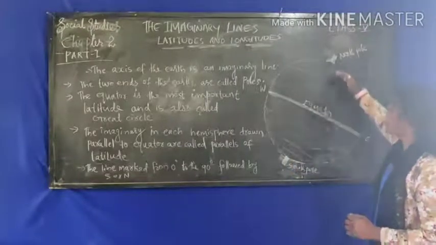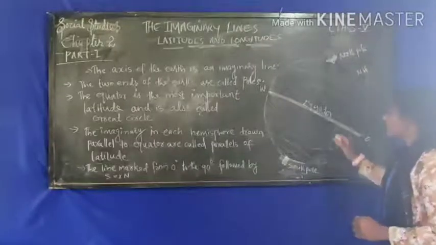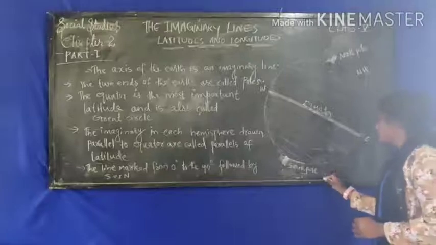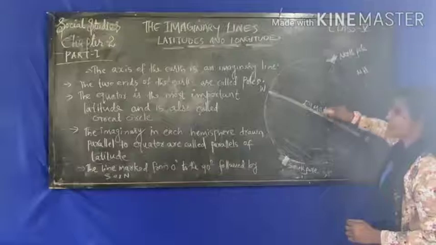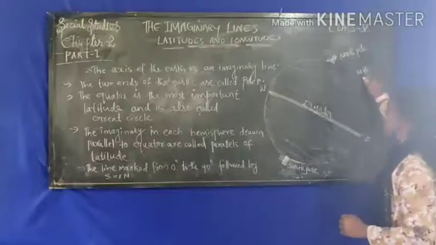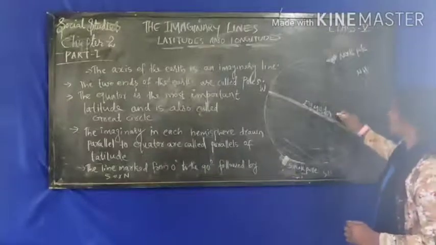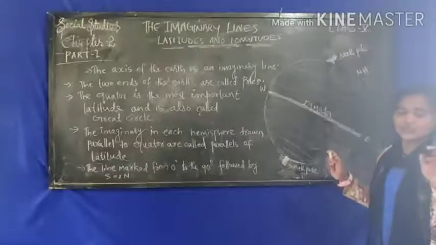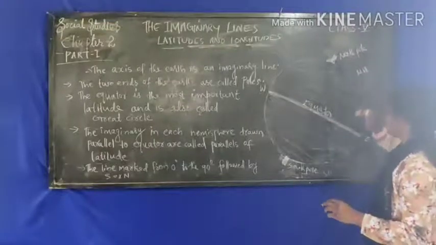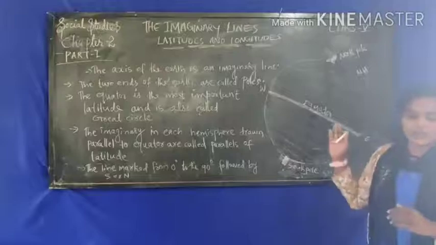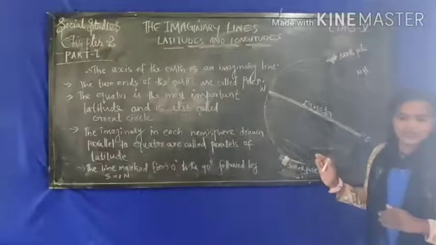The upper part of the equator is known as the Northern Hemisphere and the lower part is known as the Southern Hemisphere. Do you understand? The equator divides the Earth into two equal halves.